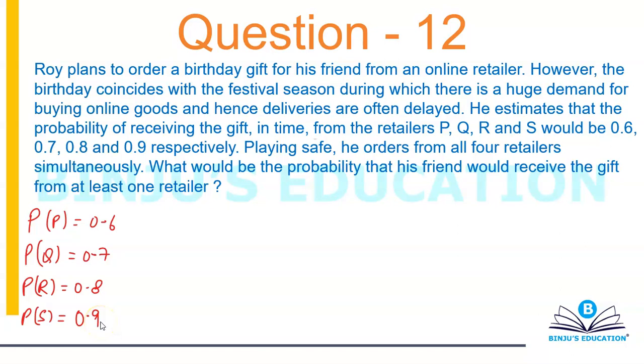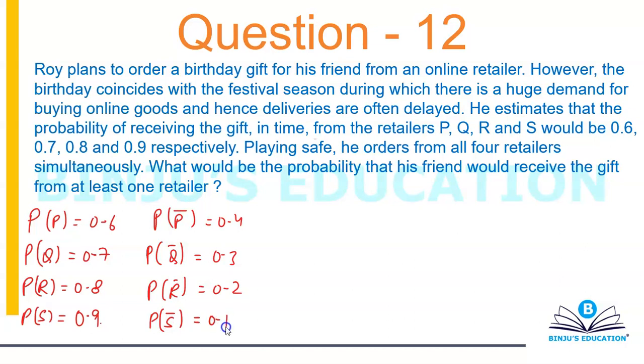So let's calculate the probability of not receiving a gift from a retailer. The probability of not receiving it from P will be 0.4. Not receiving it from Q will be 0.3. Not receiving it from R will be 0.2. And not receiving from S will be 0.1.